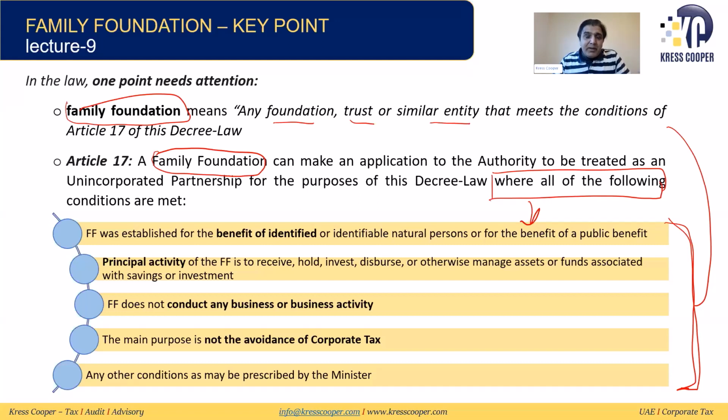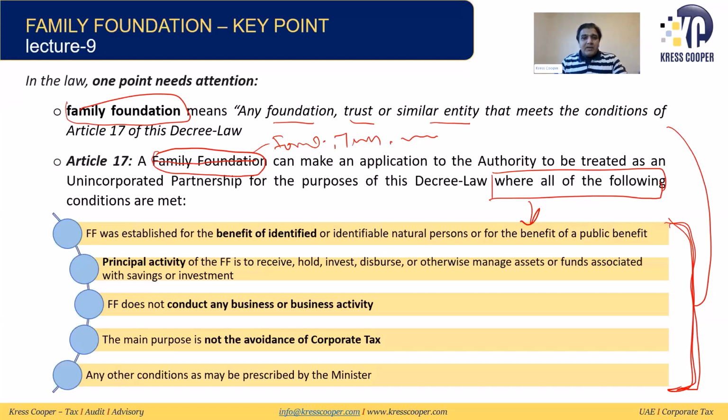If they had not met all these 5 conditions, they would not have been treated as a family foundation, or otherwise it would have been written here that a trust, foundation or similar entity can make an application to the authority to be treated as an unincorporated partnership if these 5 conditions are met. So basically, what I'm trying to say is that there is some sort of duplication of wording. A family foundation cannot be established unless 5 conditions are met. And if these 5 conditions are already met, they need to straightforwardly apply to the FTA to become an unincorporated partnership.